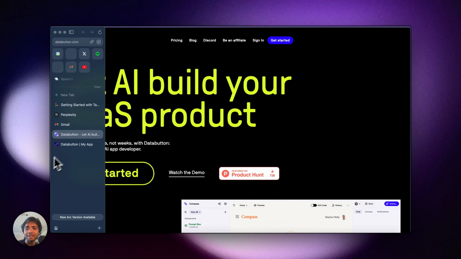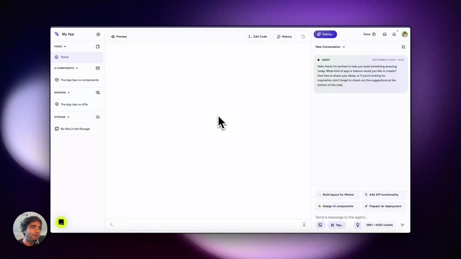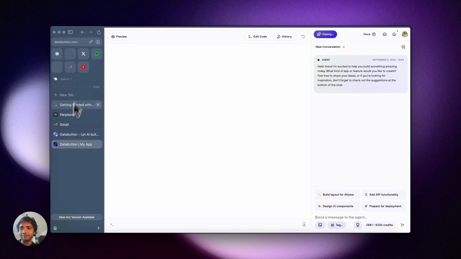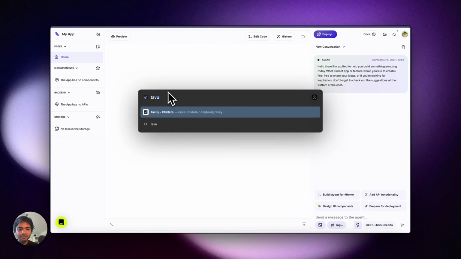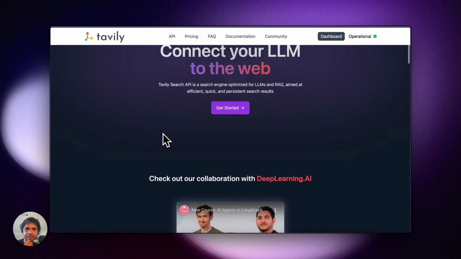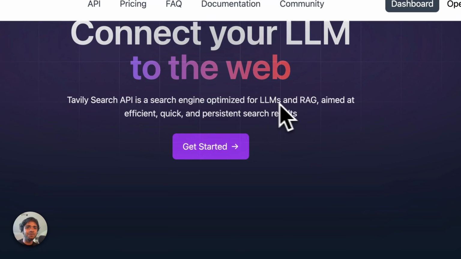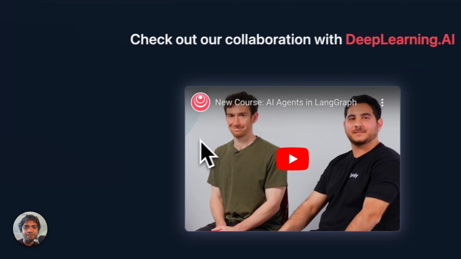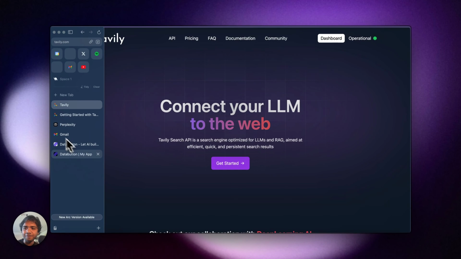So today's app, I'm thinking of building an AI powered web researcher. I've already created a new app here, and then I will start prompting. For an AI powered web researcher, I'm thinking of using something called Tavily. Let me show you Tavily. This is Tavily. It's like a search engine, optimized for LLMs and RAG, aiming at efficient, quick, and persistent search results. So this is something which I'm planning to use today.